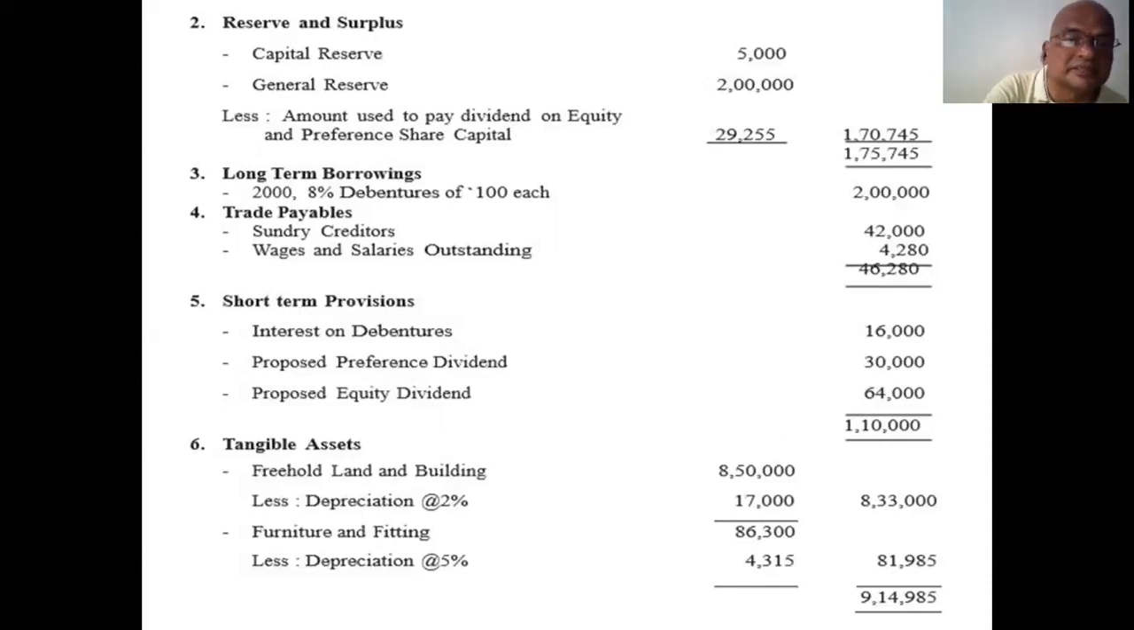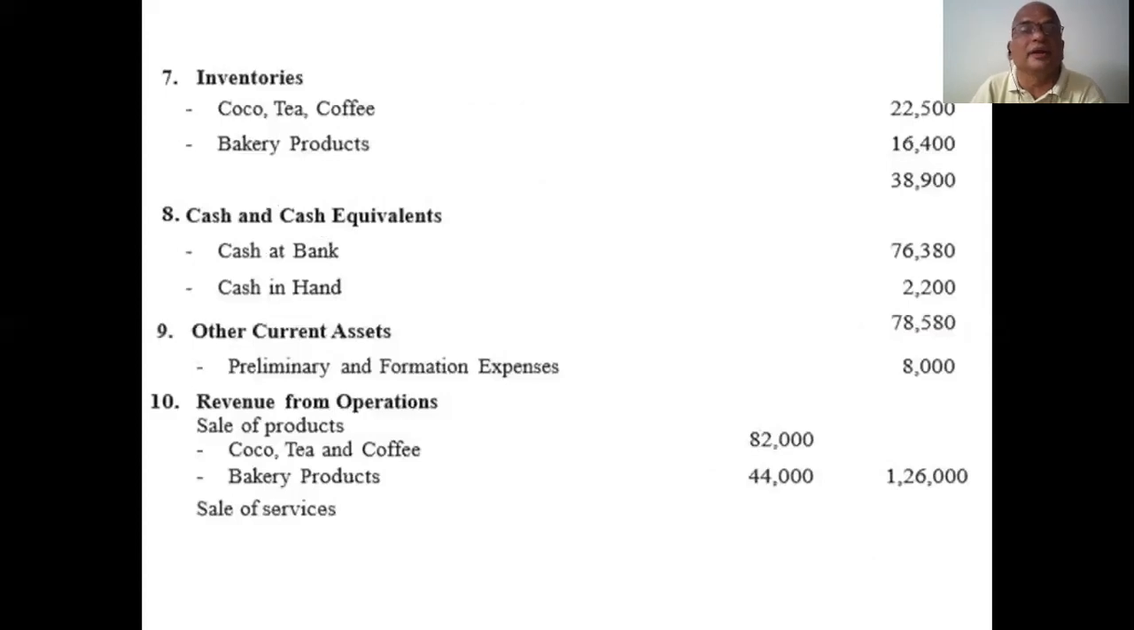Next, tangible assets. Items 1 to 5 are under the liability side of the balance sheet. Next, tangible assets. What are they? Freehold land and buildings less depreciation, furniture and fittings less depreciation, etc. come under here and are totaled there. Next, inventories. Inventories means nothing but closing stock. I already mentioned cocoa, tea, coffee, bakery products all come under this figure, and add those figures. Next, eighth one, cash and cash equivalents: cash at bank and cash in hand come under this and are totaled here.